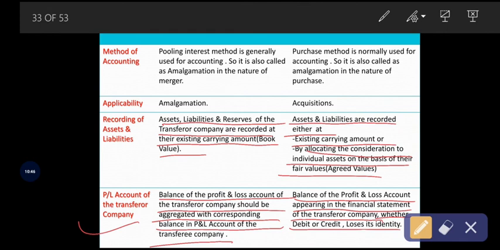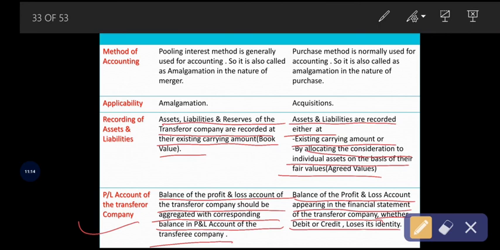because amalgamation in the nature of purchase is related to acquisition. After acquiring the assets from another company by the existing company, the company will lose its identity. So even the profit and loss account balance loses its identity, either it is a debit balance or credit balance. So that is the difference.